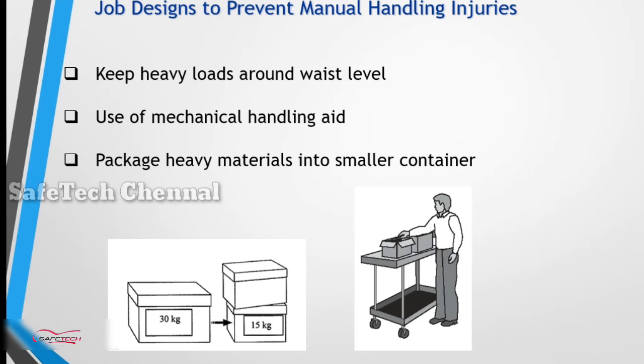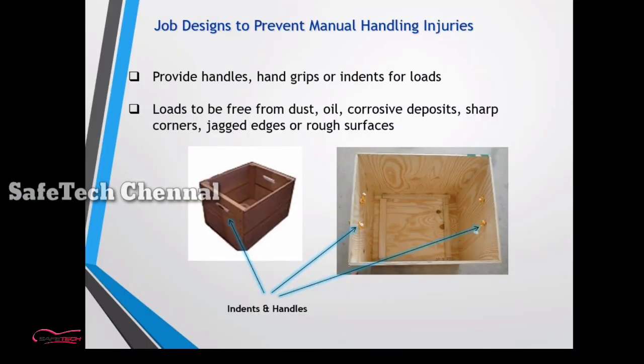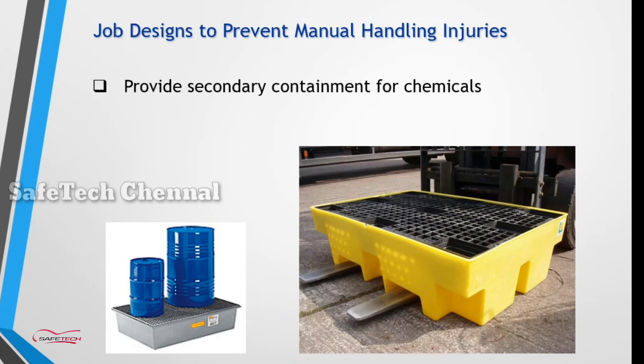Use mechanical handling aids. Package heavy material into smaller containers. Provide handles for the box and hand straps for loads. Loads should be free from dust, oil, corrosive deposits, sharp containers, jagged edges and rough surfaces. Provide secondary containment for chemicals to avoid spills and leakages, so anything spilled is held in the containment zone.